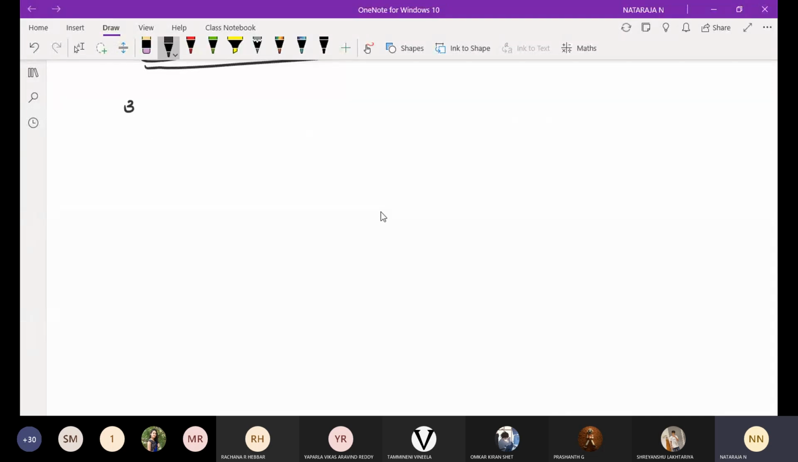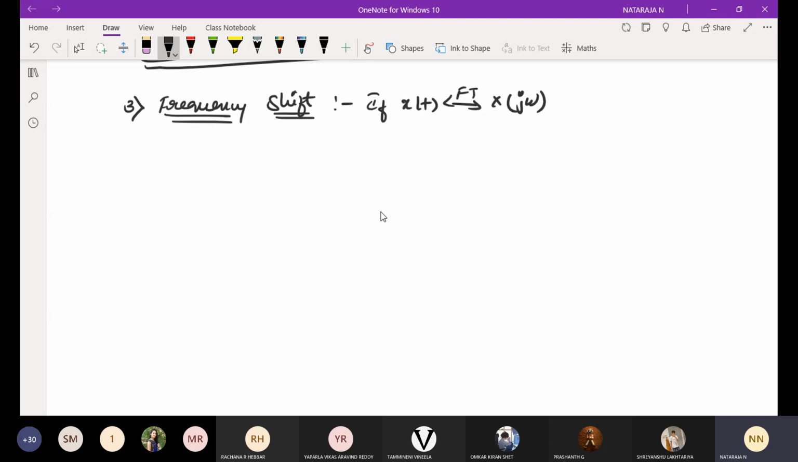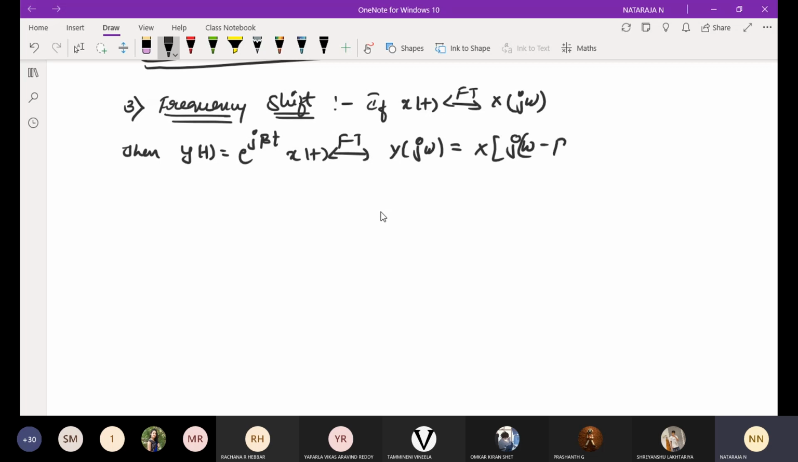Frequency shift. If x of t has the Fourier transform x of j omega, then y of t is equal to e power j beta t into x of t, whose Fourier transform y of j omega is equal to x of j into omega minus beta. This we need to prove.